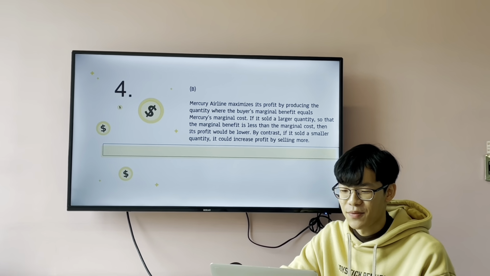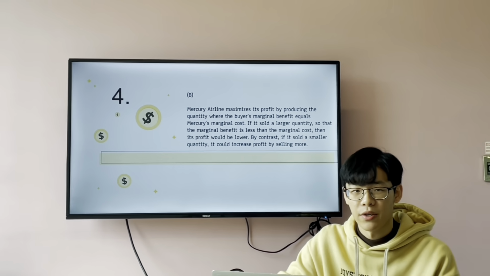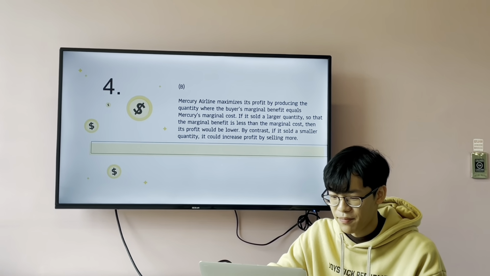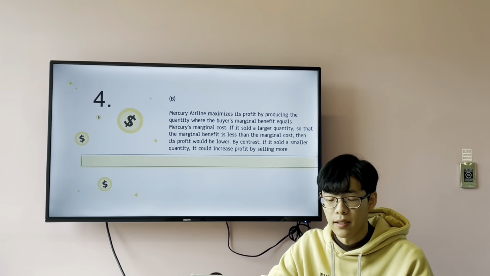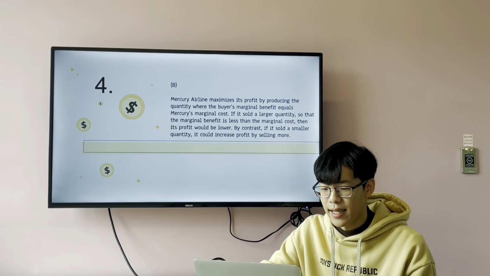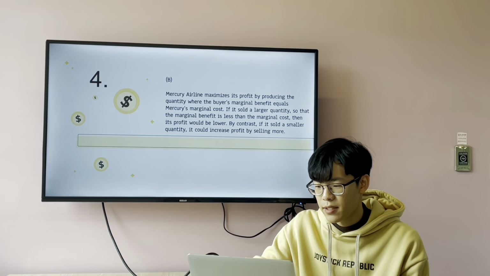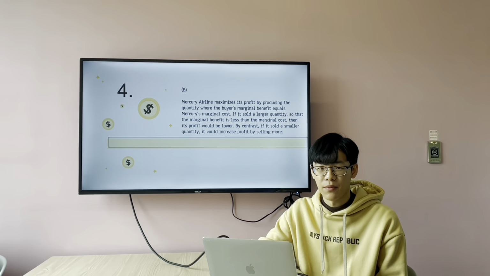And for question B, the Mercury airline maximizes its profit by producing the quantity where the buyer's marginal benefit equals Mercury's marginal cost. If it sold a larger quantity, the marginal benefit is less than the marginal cost, then its profit will be lower. By contrast, if it sold a smaller quantity, it could increase profit by selling more.